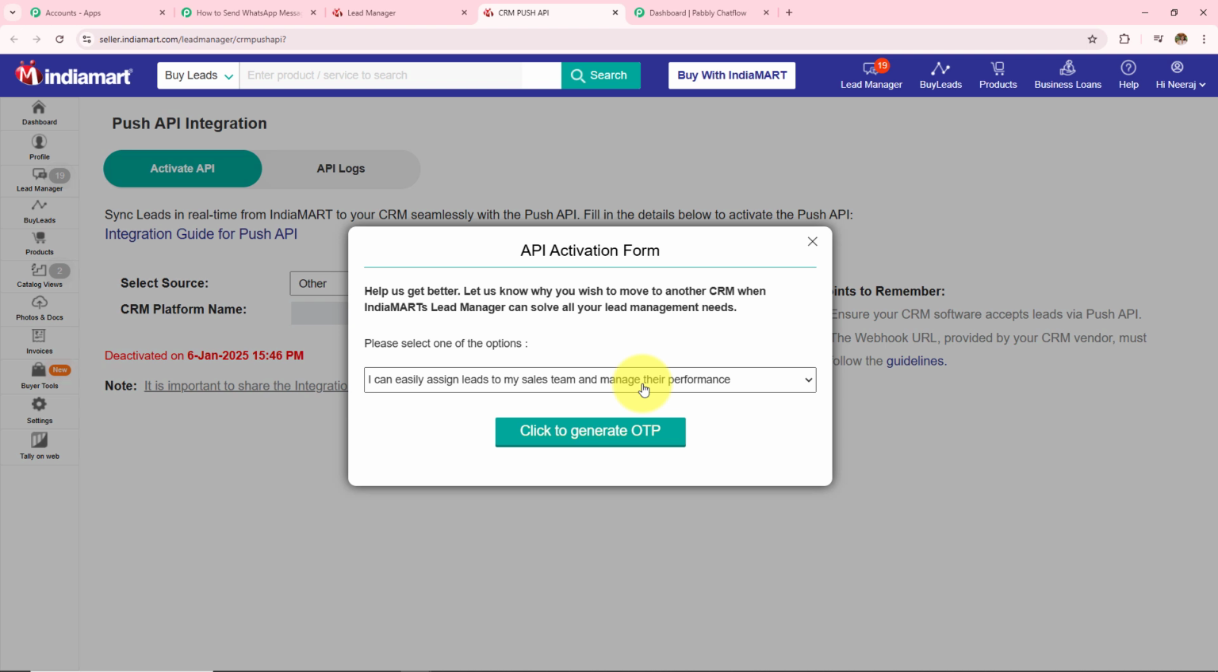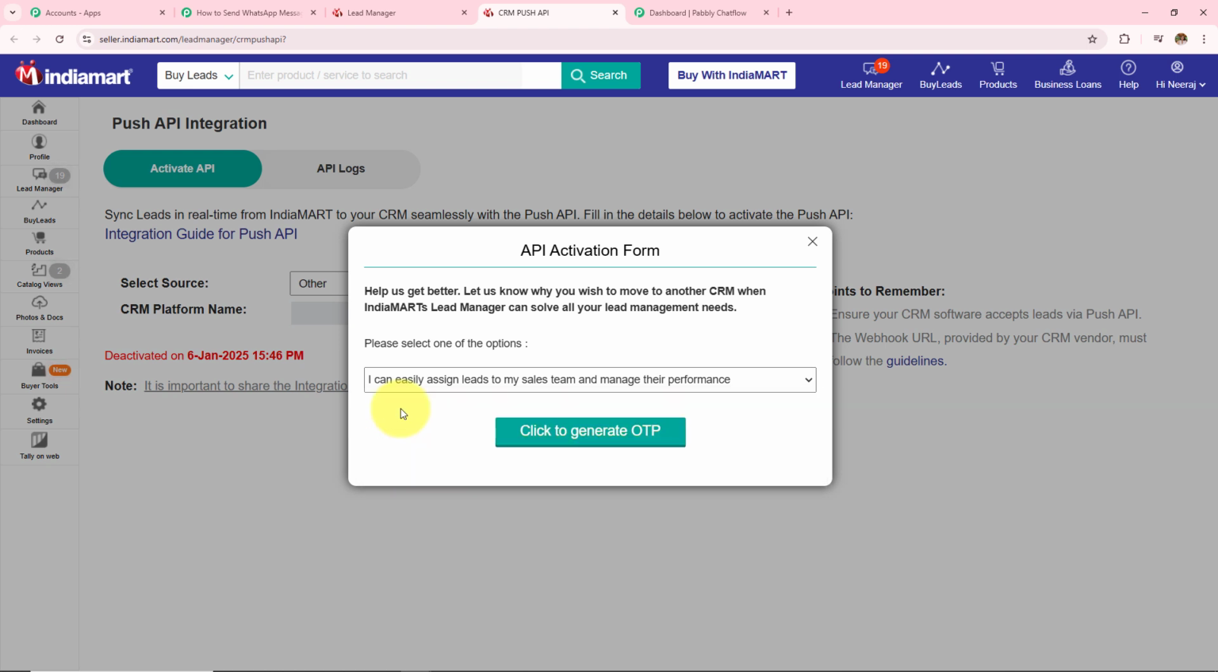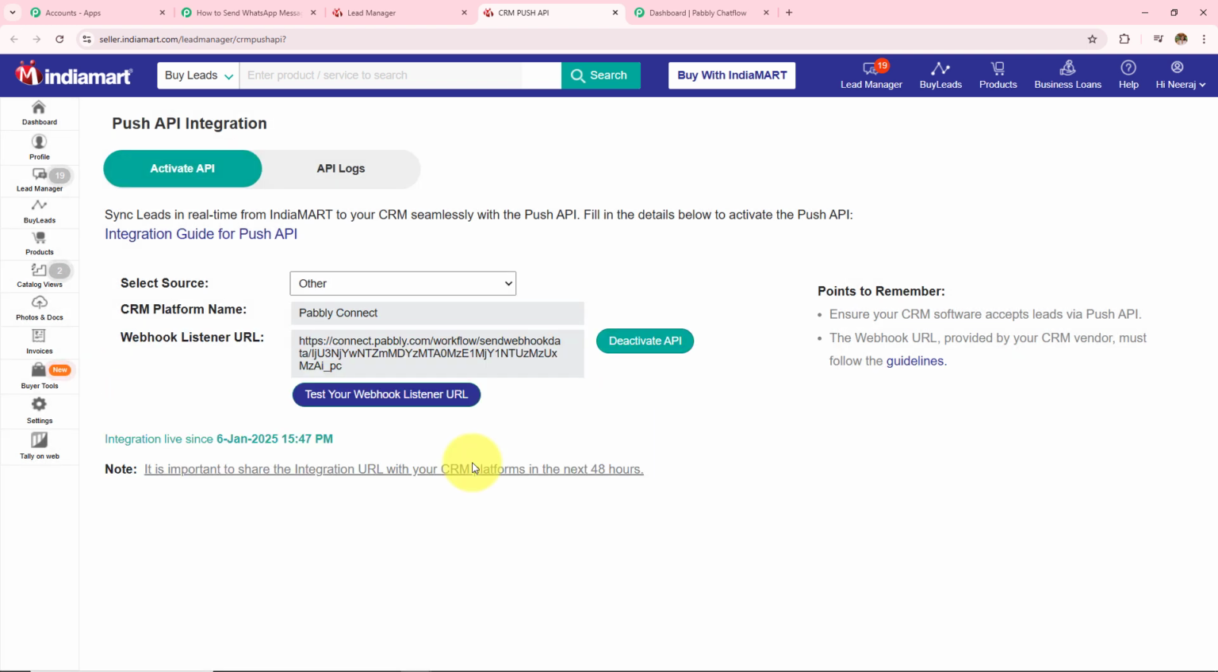Now I need to select the reason why I want to connect my Pabbly Connect with IndiaMart, and in this drop down I can find all the reasons. Here you can select your reason according to your choice and preference. I want to select this one, I can easily assign leads to my sales team and manage their performance, and then I have to click on this click to generate OTP. Here I have successfully added the webhook URL which I was provided in my Pabbly Connect workflow here in IndiaMart. And now let's go back to Pabbly Connect.